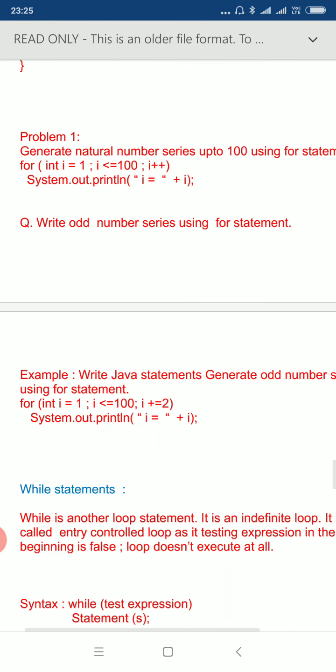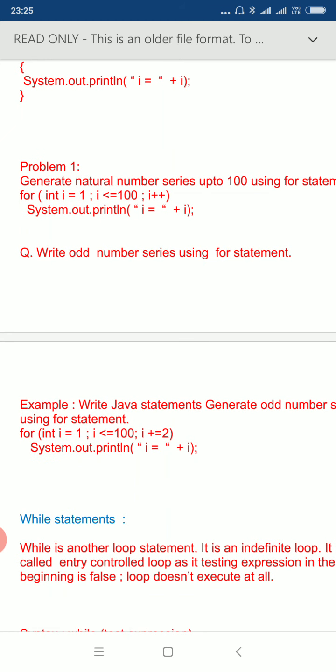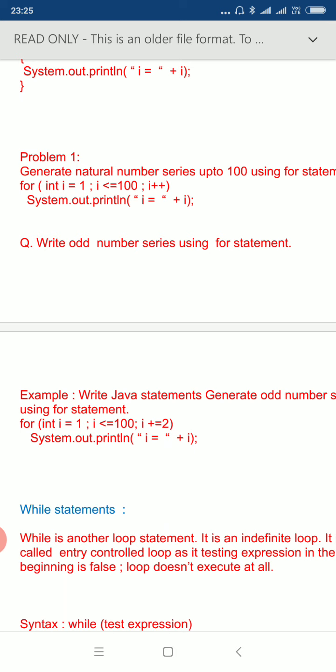This can be understood through example problem 1, which is to generate a natural number series. The for statement and the System.out.println statement, the combination of these two statements, generate a natural number series from 1 to 100, because the value of i ranges from 1 to 100. Initially the value of i is 1, then 2, 3, 4, 5, 6, and so on up to 100. For each value of i the System.out.println statement is performed, once for each value, and so on. This way the println is executed 100 times.